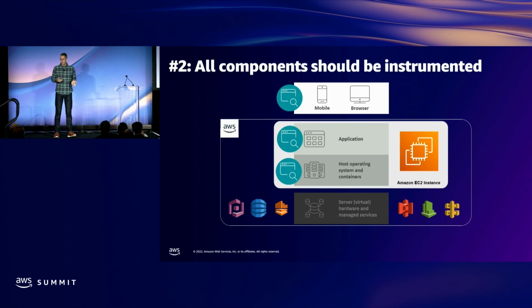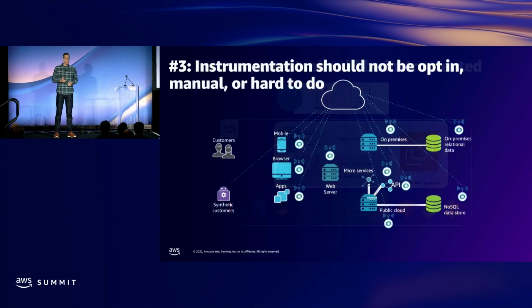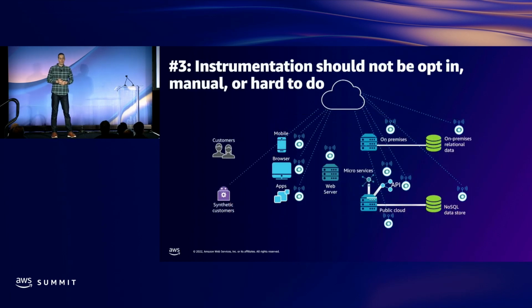Okay, so this is hard. How do we make this easier? And that goes into best practice number 3. Instrumentation shouldn't be opt-in, shouldn't be manual, and it shouldn't be hard to do. And so what we're going to talk about in the second part of this presentation is some of the tools and services that AWS has to help us get this level of instrumentation and insight. But then also, there is a new open source project, I should say relatively new, OpenTelemetry, which we'll discuss in more detail, and how that can help us enhance our instrumentation.